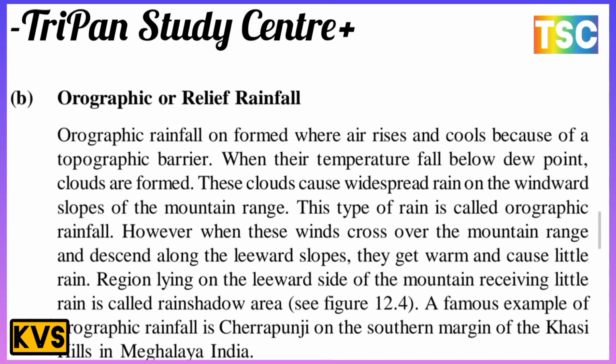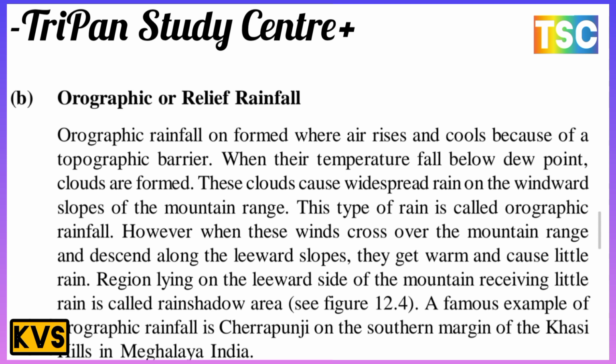However, when this wind crosses over the mountain range and descends along the leeward slopes, it gets warm and causes little rain. The region lying on the leeward side of the mountain, receiving little rain, is called the rain shadow area.